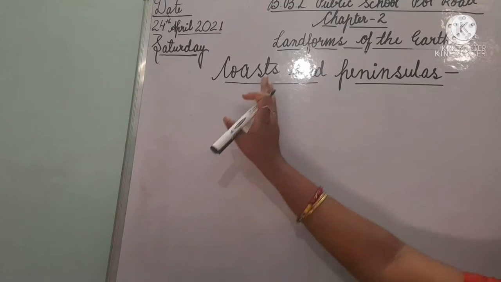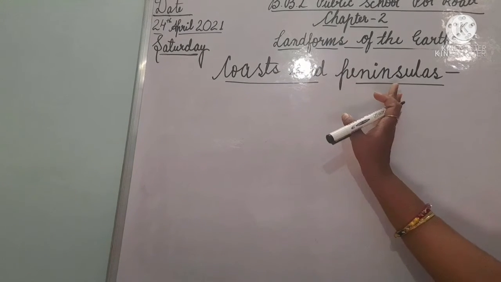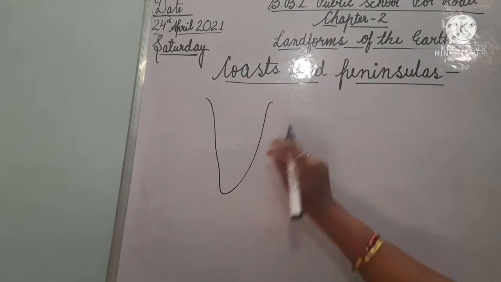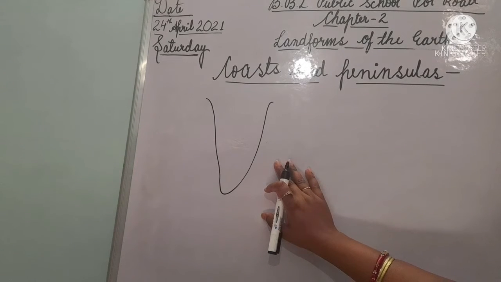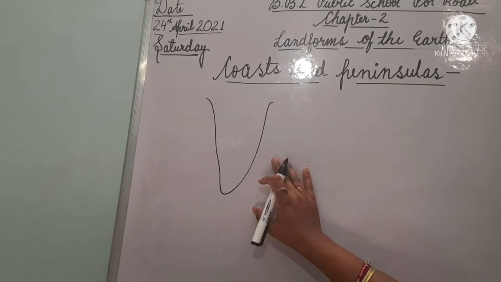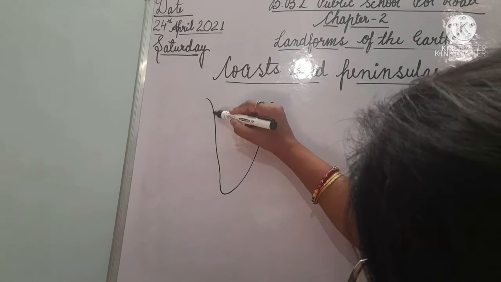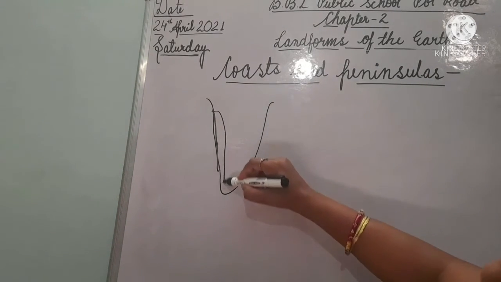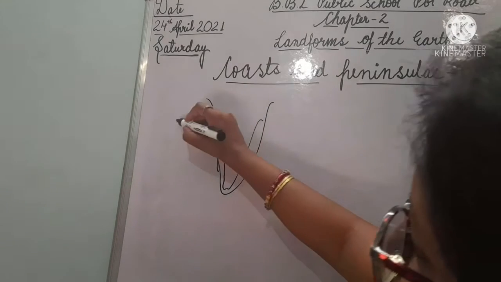We are going to start with coast and peninsula. I have told you that land by the side of an ocean is called a coast. As you can see, the land at the edge is known as the coast.